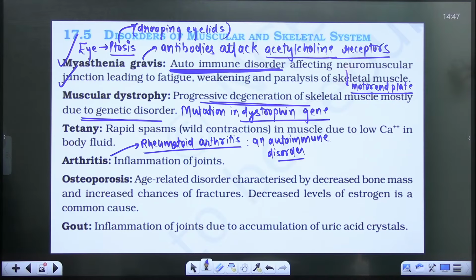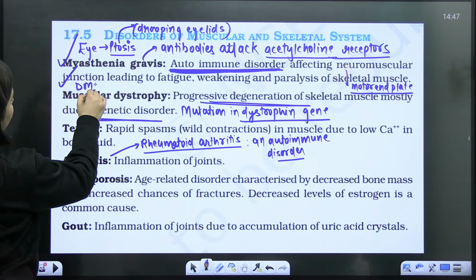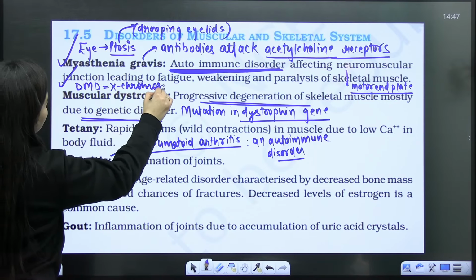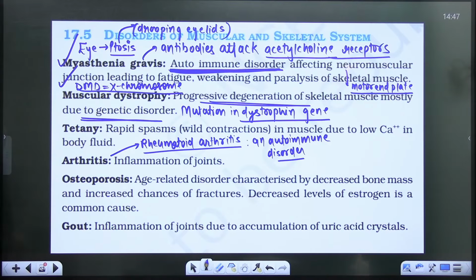So if it is not there, definitely muscle fibers will break. Boys are mostly affected because there is Duchenne muscular dystrophy, which is related to the X chromosome. So obviously in that case, boys will be highly affected. Understood? It is X-linked recessive. Got that?